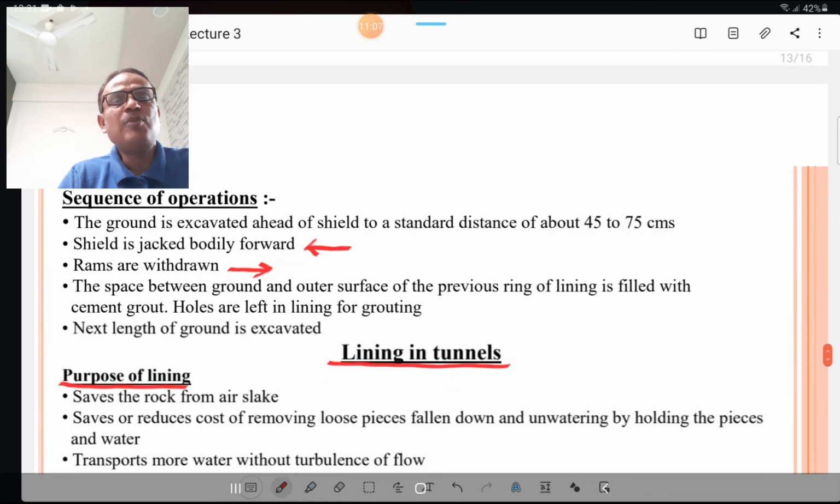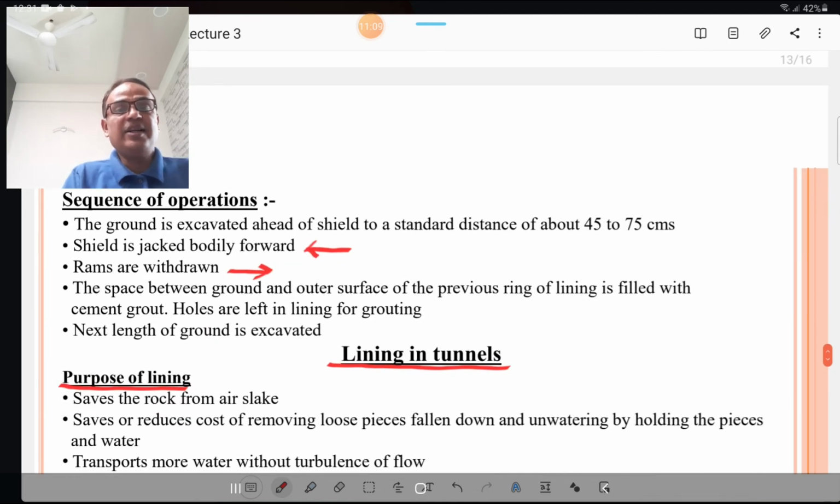Then the sequence of operations in the shield method. The ground is excavated ahead of the shield for a standard distance of 45 to 75 centimeters. The shield is jacked bodily forward. The ramps are withdrawn. The space between the ground and the outer face of the previous ring of lining is filled with cement grout, and holes are left for grouting in the lining, and the next length of ground is again excavated. These are the sequence of operations in the shield method.